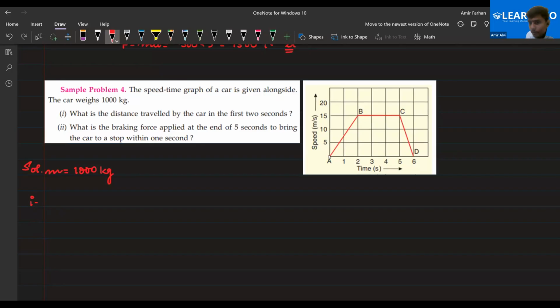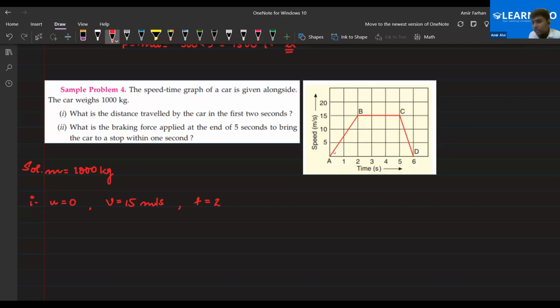From point A, everyone can see this is the origin, 0. So it is starting from the origin, so initial velocity would be 0. What will be the final velocity, everyone? At 2 seconds, the final velocity is 15 meter per second. Time would be 2 seconds as given to you.